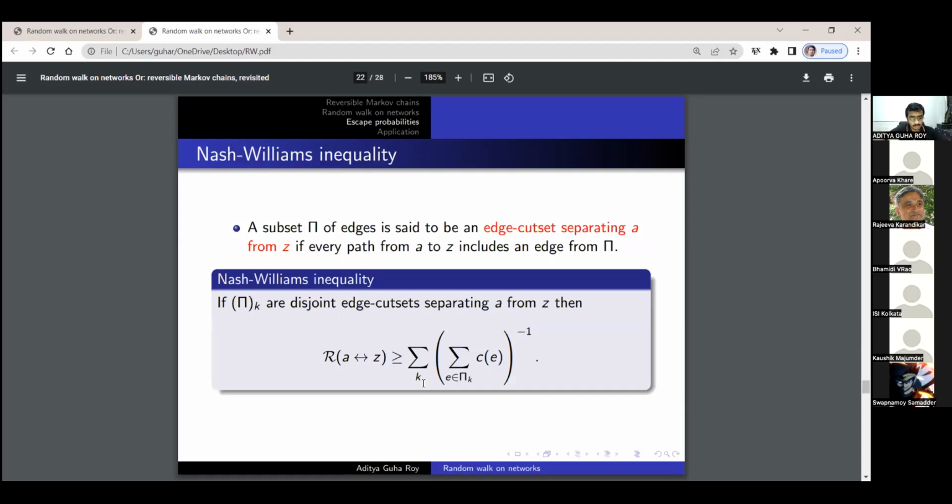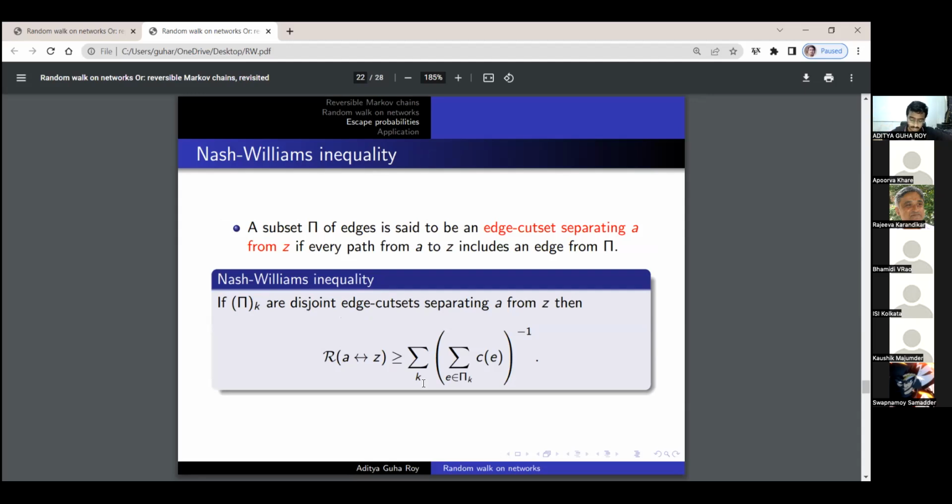Now we come to the most important part of this lecture, the main core of this thing, which is the Nash-Williams inequality, the reason why I had discussed so many things. Given a subset pi of the edges, it is said to be an edge cut set separating A from Z, the source from the sink, if every path from A to Z includes an edge from pi.